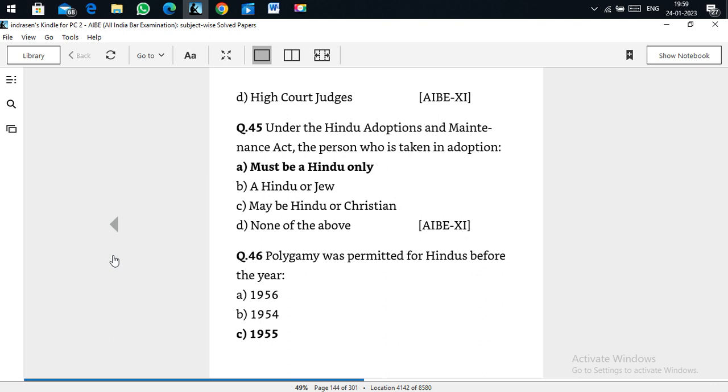Polygamy was permitted for Hindus before 1955. When the Hindu Marriage Act came into the picture on 18th May 1955, polygamy was abolished, or prohibited. Now polygamy is a punishable offense.